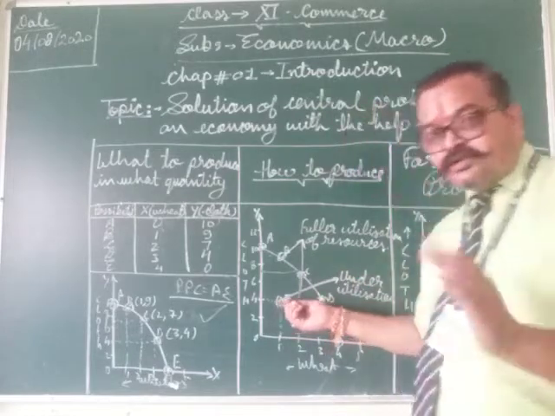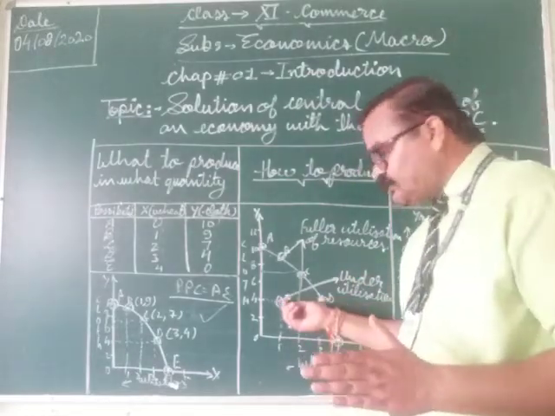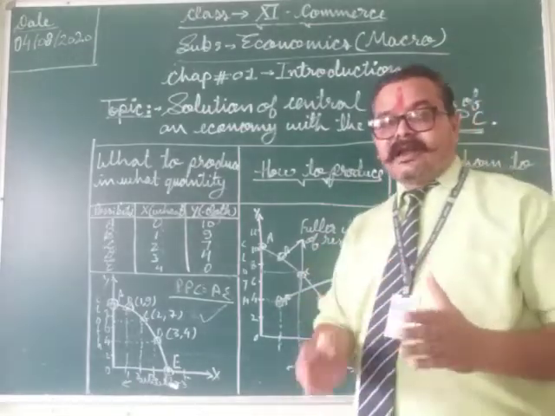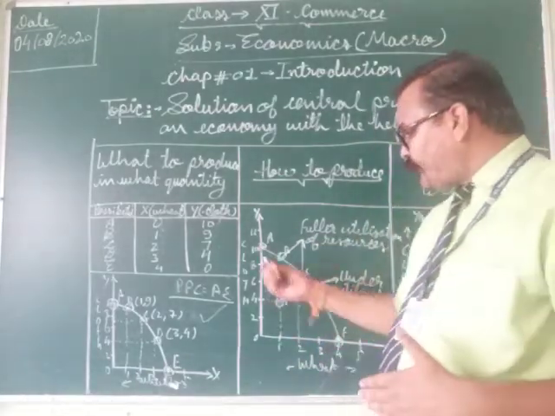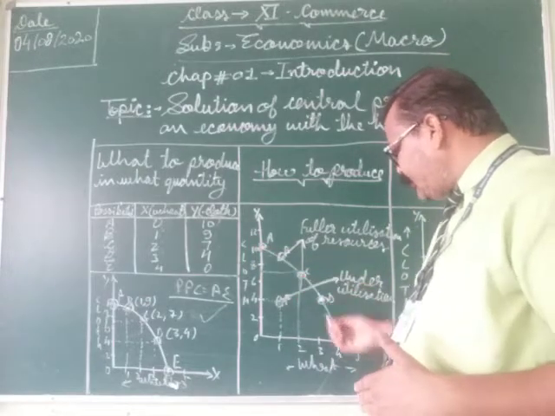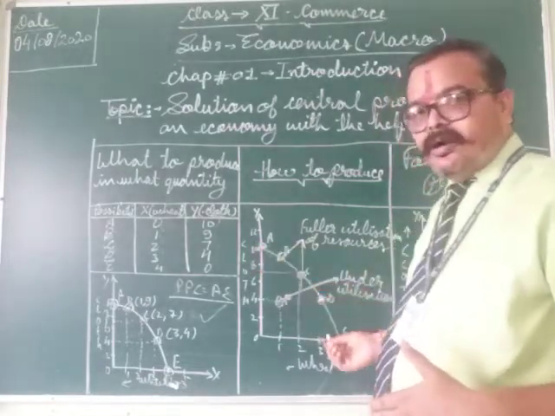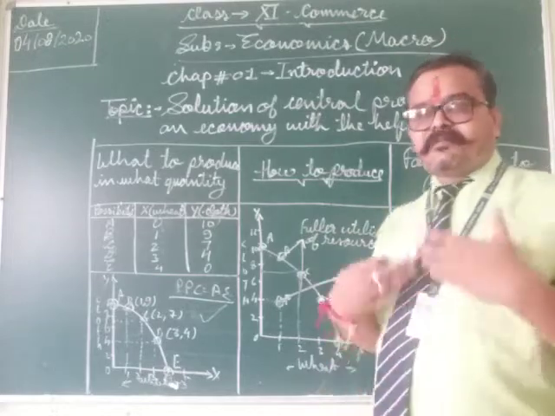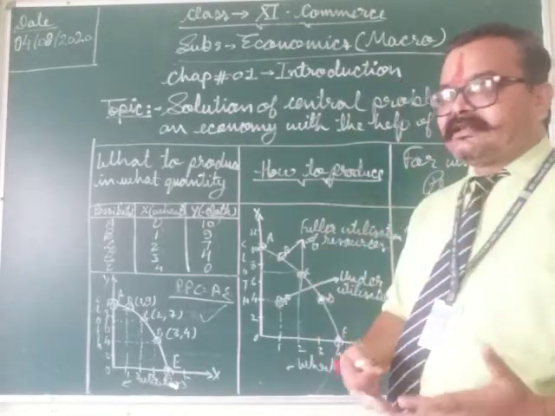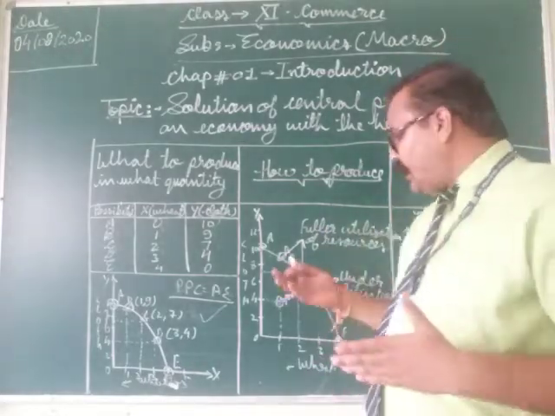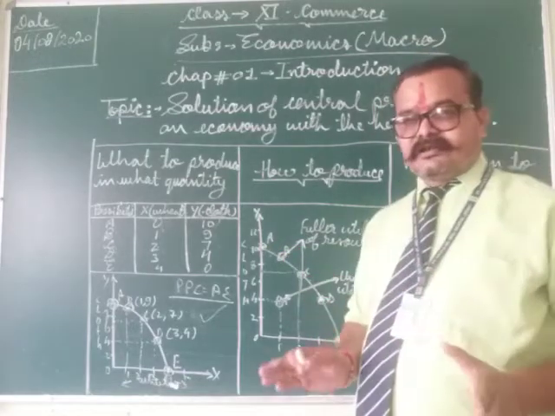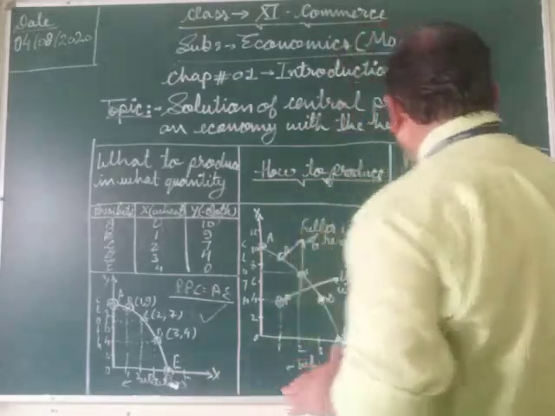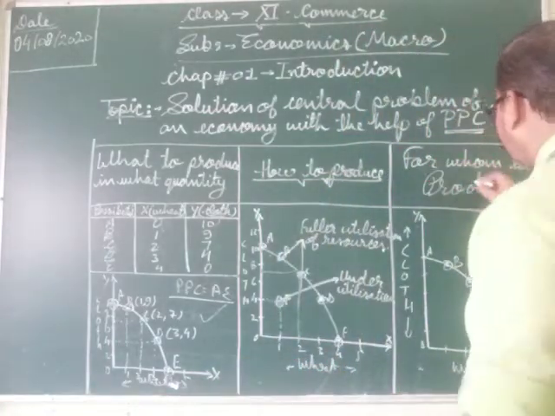So this point shows the underutilization of resources and underutilization of available technology. So if we are producing these combinations on PPC, that means we are utilizing the resources fully and the technology is efficient.